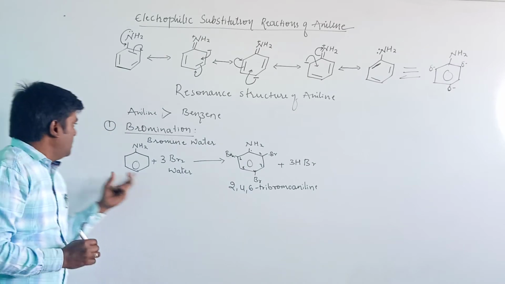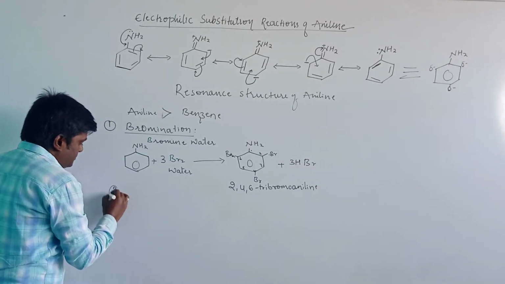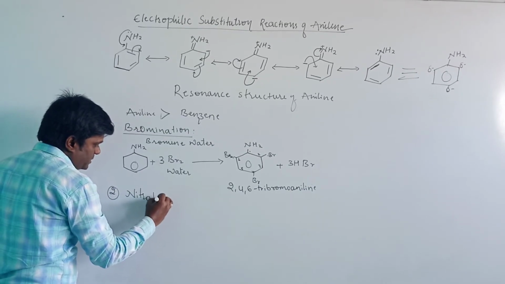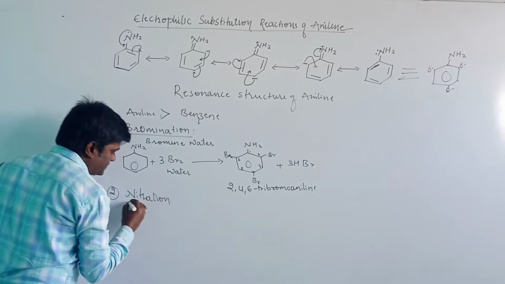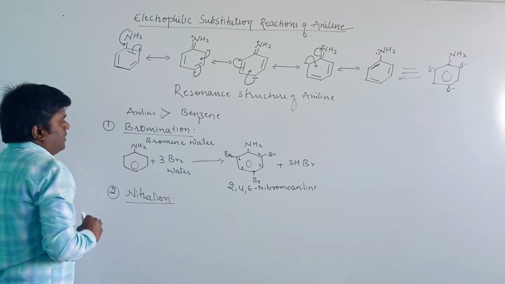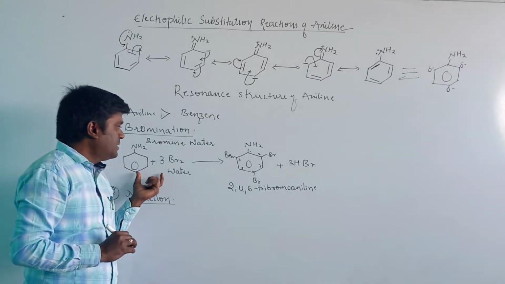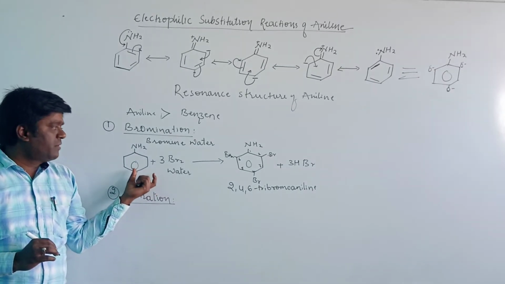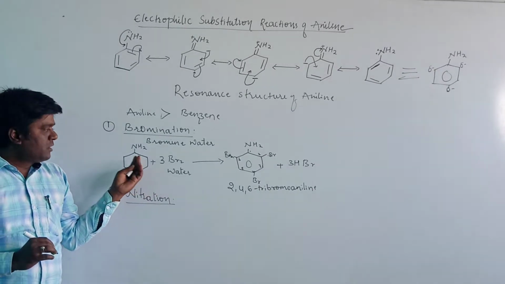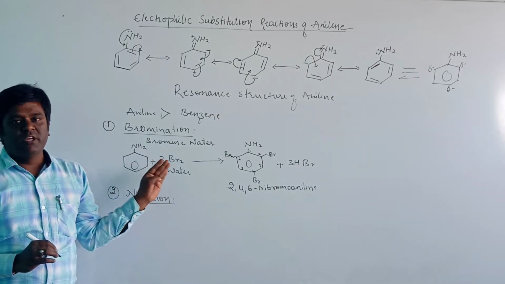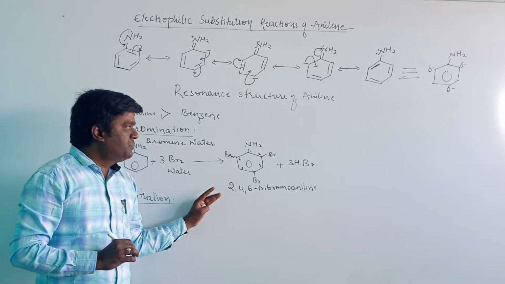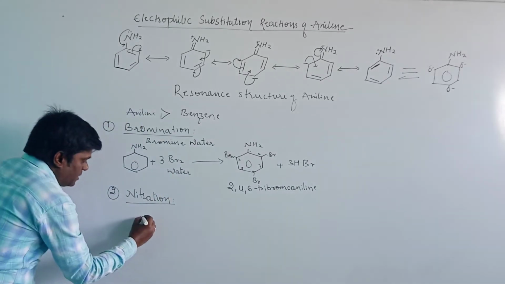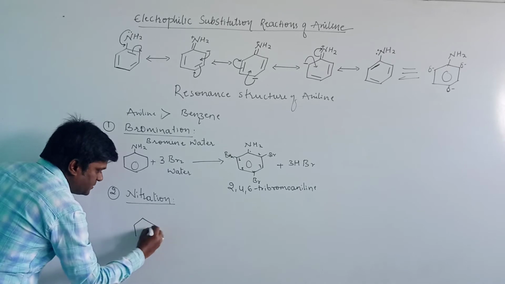And the second one is nitration. When aniline reacts with concentrated HNO3 and a mixture of concentrated HNO3 and concentrated H2SO4, it will give 3 different products. How will it give 3 different products? Let us see. First, take the aniline.